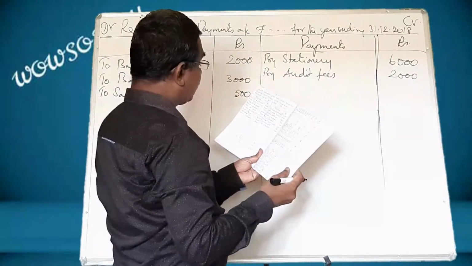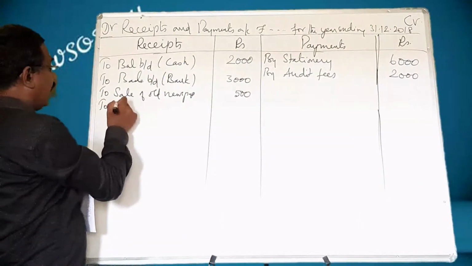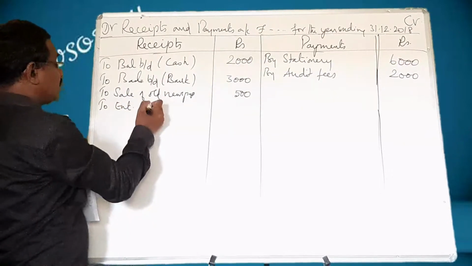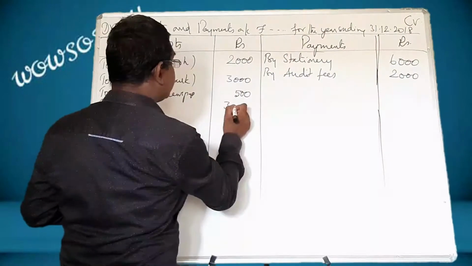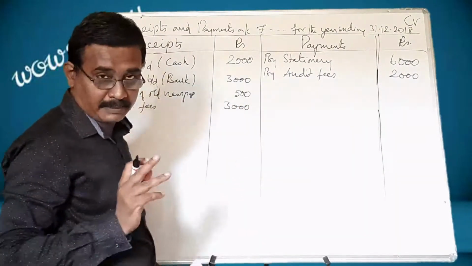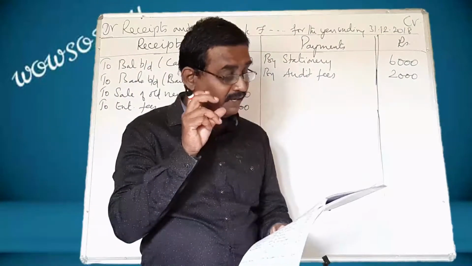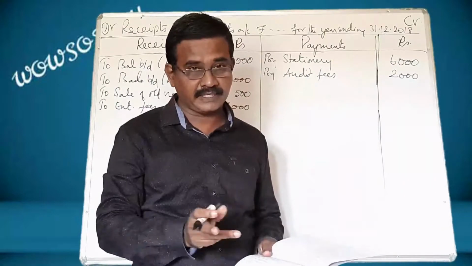Next, entrance fees received. That is a receipt, so we write it here to entrance fees. What is that amount? 3,000. Next, sundry charges. Remember, if it is given like this, rent means rent paid. Likewise, sundry charges means sundry charges paid.